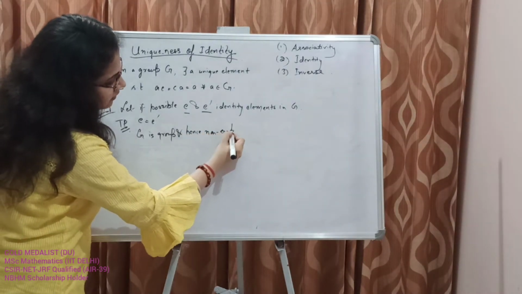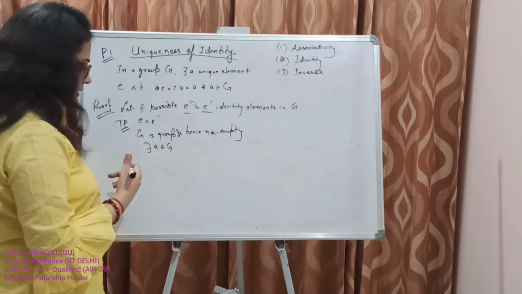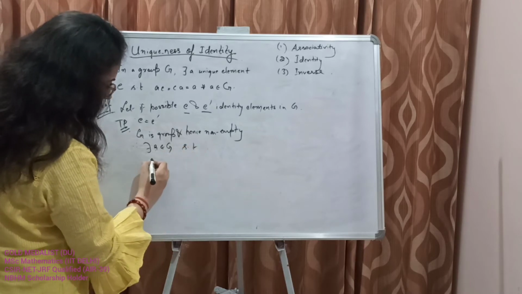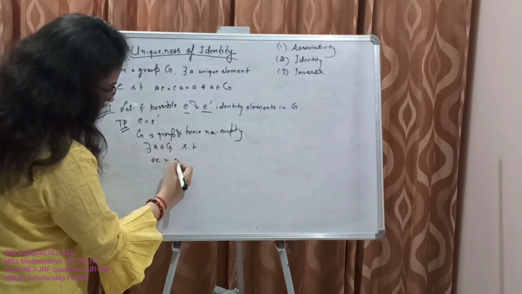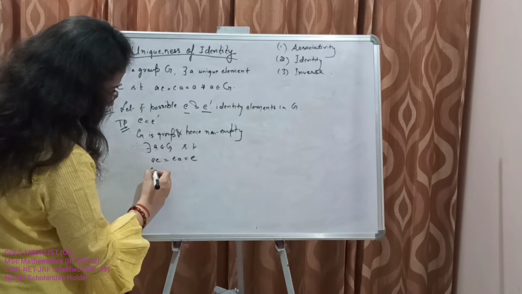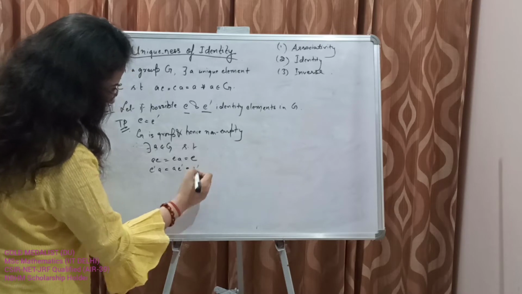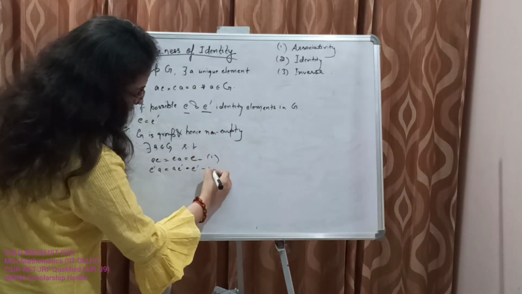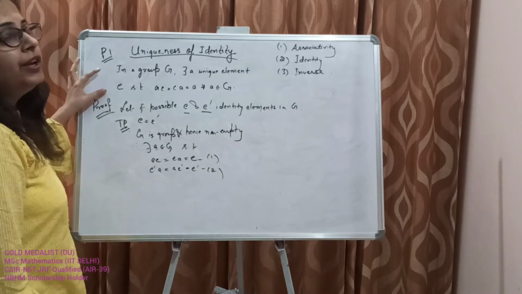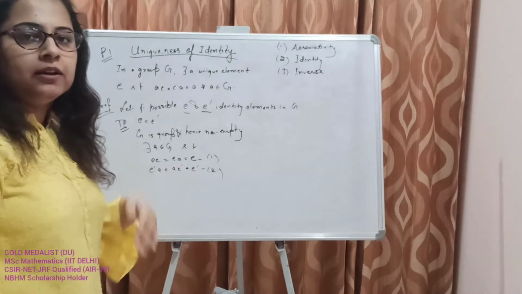Therefore there exists at least one element A, because every group is a non-empty group, such that AE is equal to EA is equal to A, and E dash A is equal to A E dash is equal to A. So to prove that in a group G there is only one identity element, let us suppose that there are two identity elements and we will prove that both are equal.